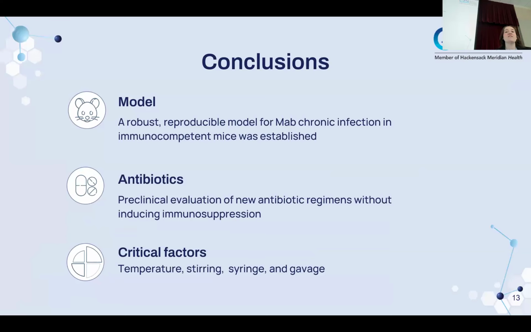To conclude, we established a robust, reproducible model for MAB chronic infection in immunocompetent mice. Now it is possible to perform preclinical evaluation of new antibiotic regimens. Our lab is planning to test antibiotics in the near future, and we hope to extend the infection for a longer period of time. The critical factors you must consider are the temperature, oil to agar ratio, stirring consistency, use of glass syringe, size of metal gavage, and the animal positioning for intratracheal inoculation if you would like to adapt this in your own lab.